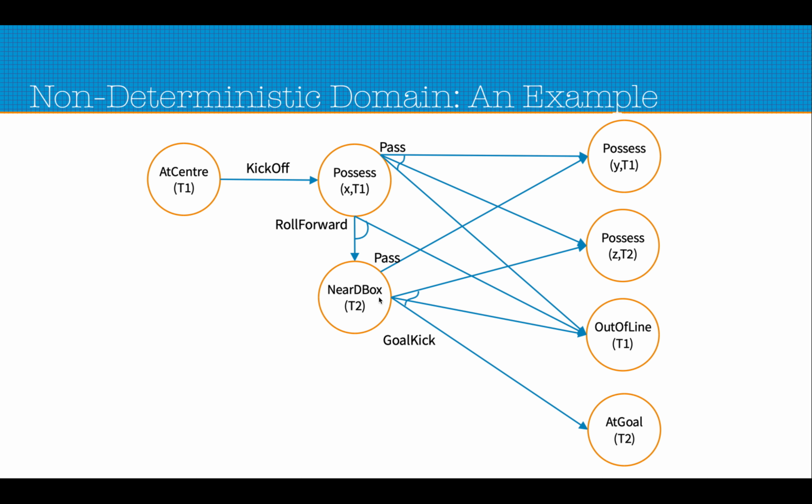Alternatively, the player tries to make a goal kick, and as the outcome of the goal kick, the ball can be possessed by a player from the opponent team, which may be the goalkeeper in this case, or maybe the ball misses the goal post and goes out of line, which is again out of line T1, or maybe the goal kick ends up in the goal post and a goal is scored. We are calling that state at goal, the goal post of T2, that's why at goal T2.